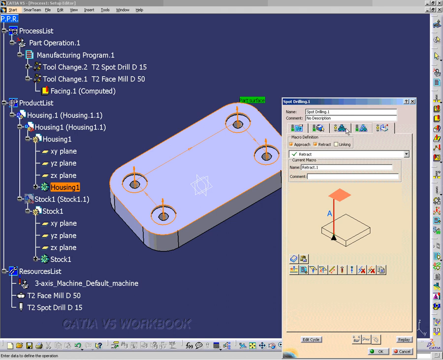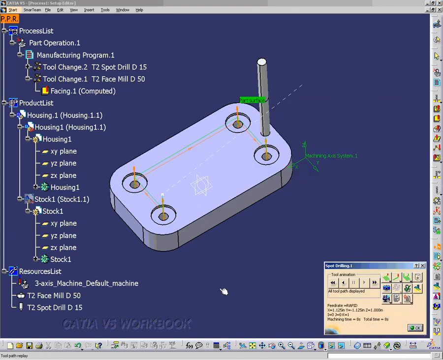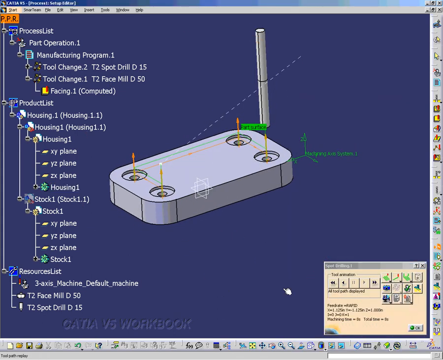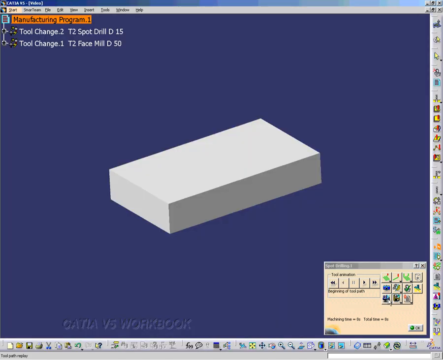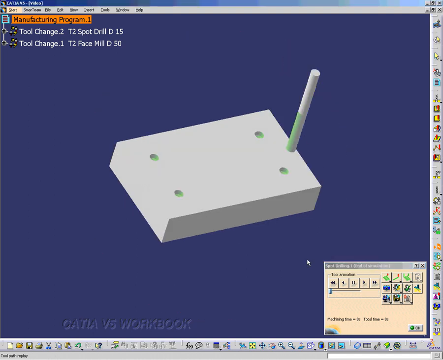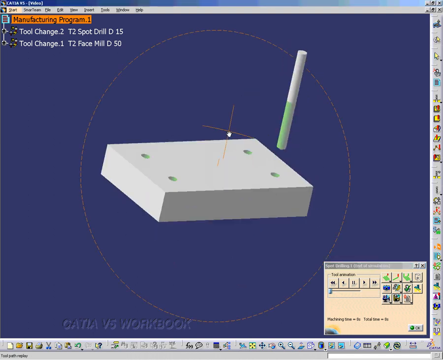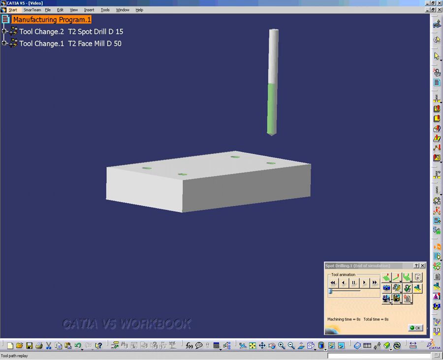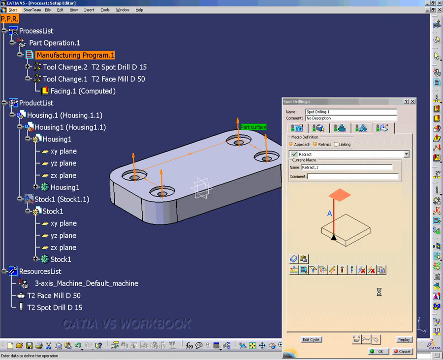I've got a yellow indicator there, but let's hit the replay button and notice what it's doing. We'll hit rewind and play, and it plays pretty fast. So let's go to the video icon and play it, and notice we got our spot drills, 4 of them. Hit OK, and we're pretty much done with our spot drills.